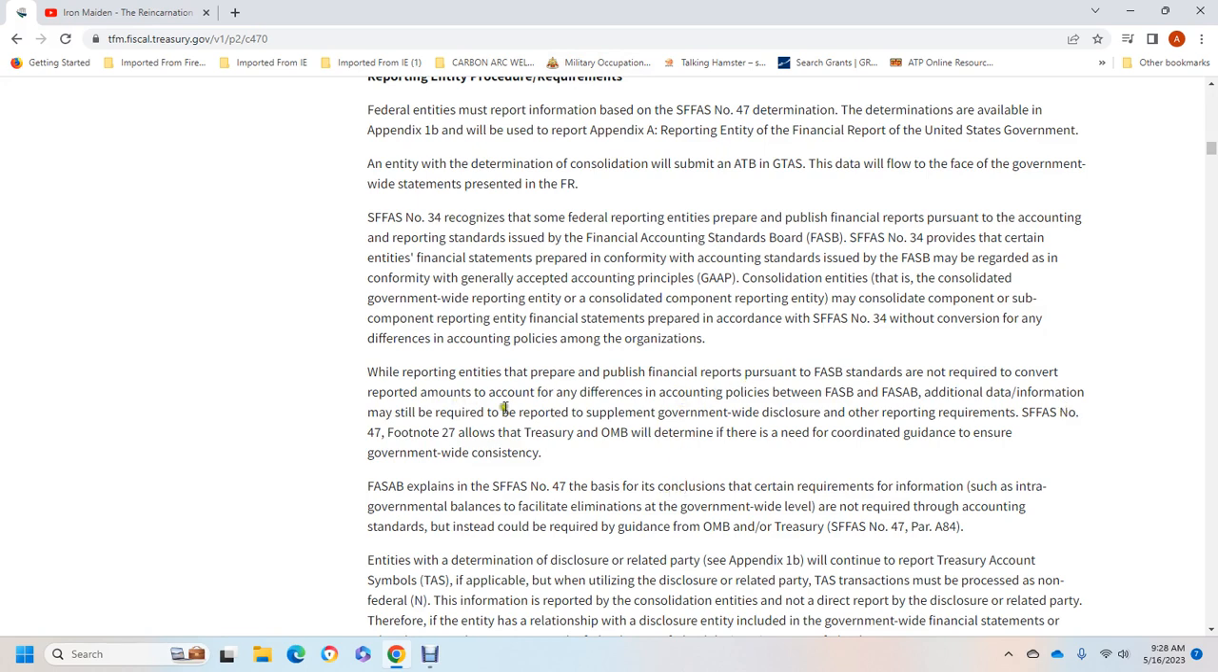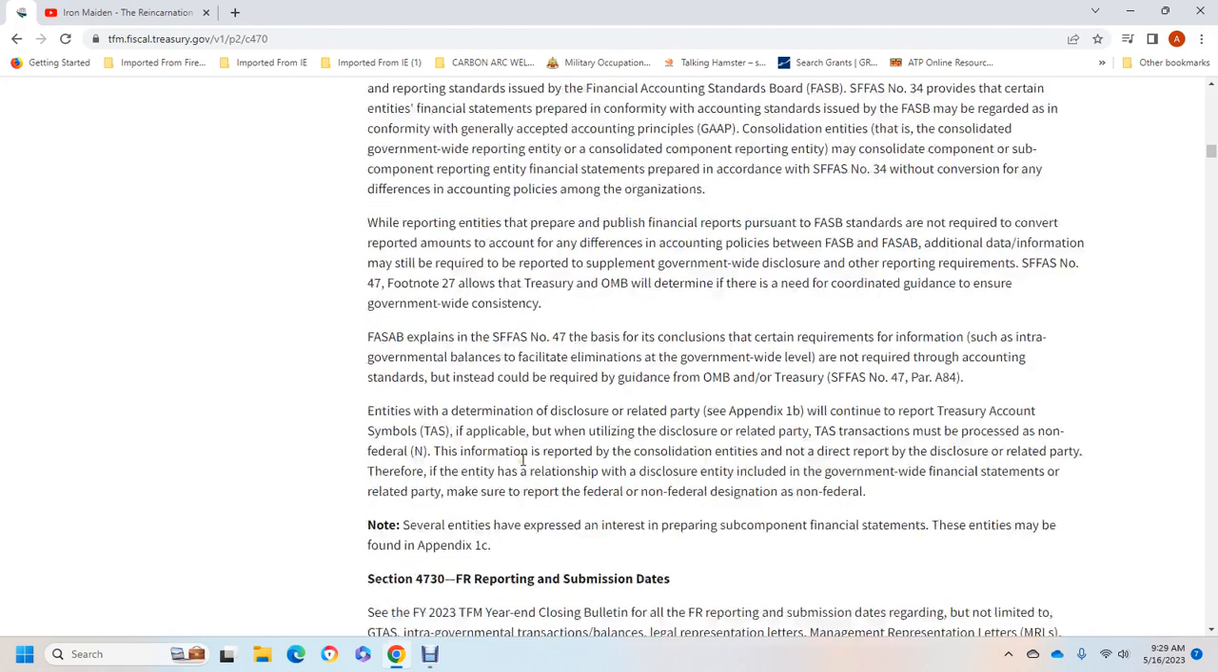Additional data and information may still be required to supplement government-wide disclosure with other requirements of the Statement of Federal Financial Accounting Standards number 47, footnote number 27, that allow the Treasury and the Office of Management and Budget to determine the need for coordinated guidance to ensure government-wide consistency.